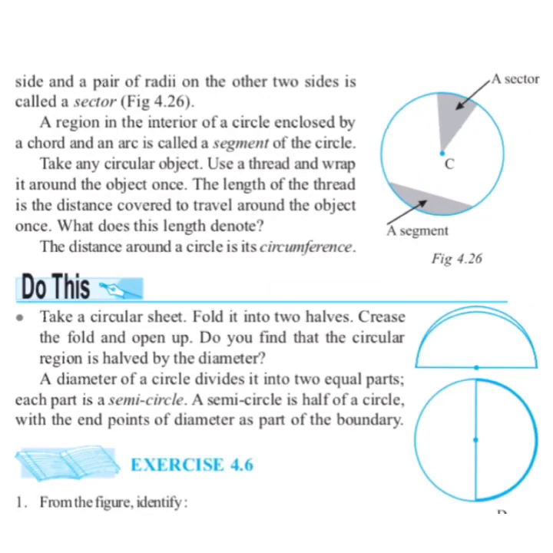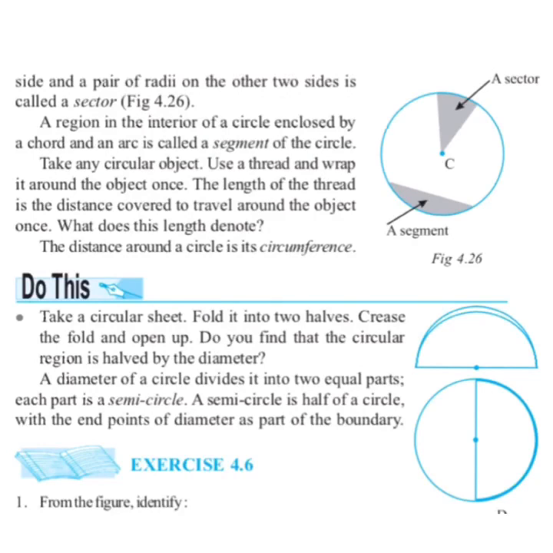Children, now take out page number 84 and see figure number 4.26. Children, here you can see a region in the interior of a circle enclosed by an arc on one side and a pair of radii on the other two sides is known as sector of the circle. Children, we have already done what is sector of the circle, a part of circle made by the arc of the circle along with its two radii. Children, in this figure 4.26, you can see one more thing, that is segment. A region in the interior of a circle enclosed by a chord and an arc is called the segment of the circle.